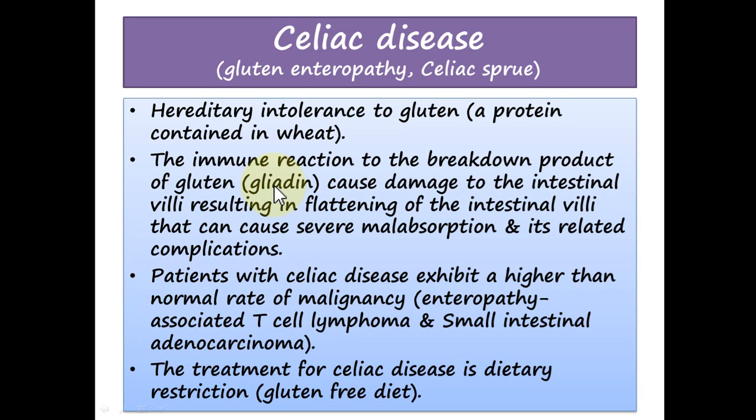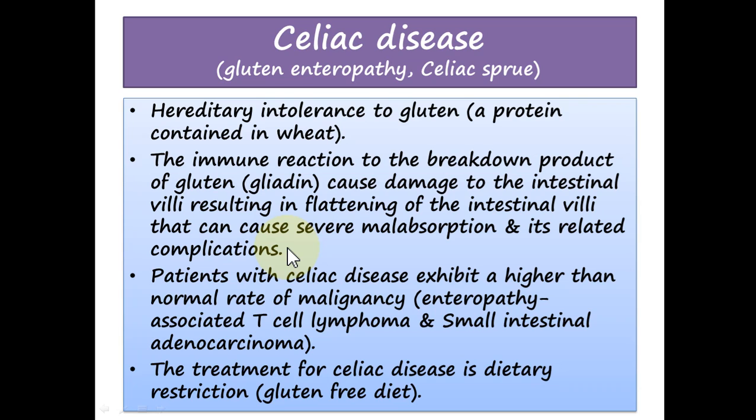And the immune reaction that develops against the gliadin will cause damage to the intestinal villi. The intestinal villi, which are normally elongated with shallow crypts, become flattened, and this damage to the intestinal epithelium will result in severe malabsorption and the associated complications of malabsorption.